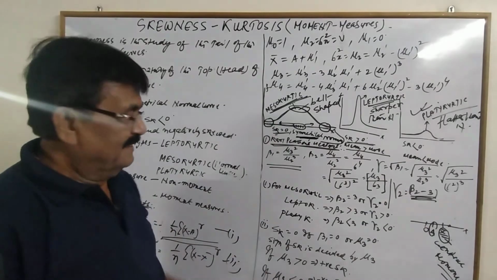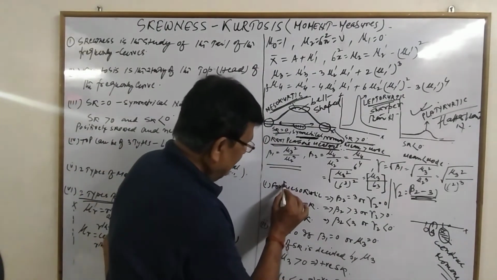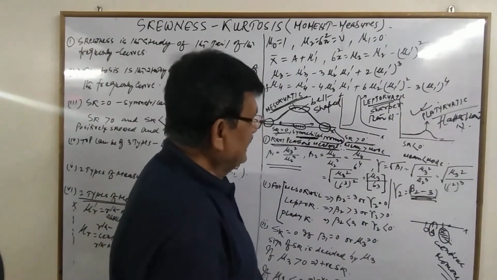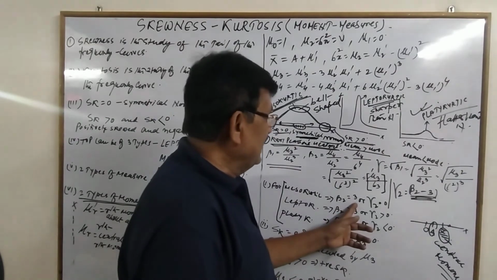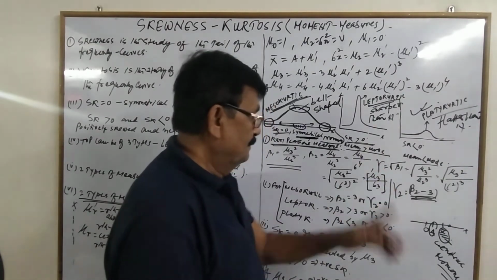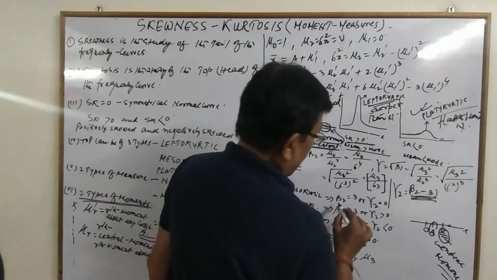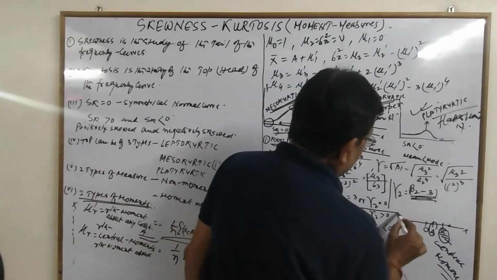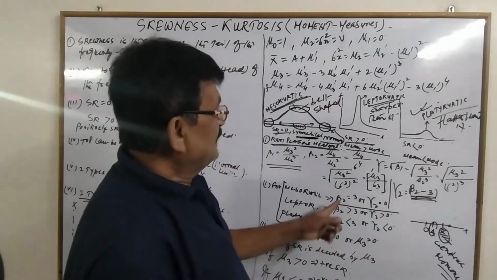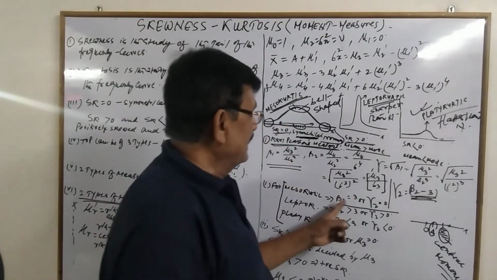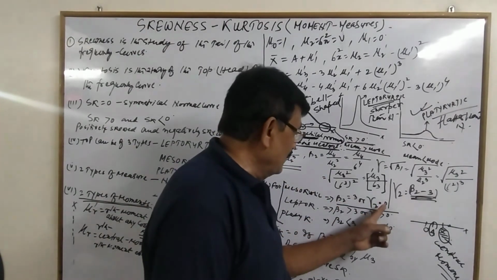For the kurtosis, these are the three. For mesokurtic, beta 2 has to be 3 or gamma 2 is 0. A curve would become mesokurtic if beta 2, which is defined above, is 3 exactly or gamma 2 is 0.